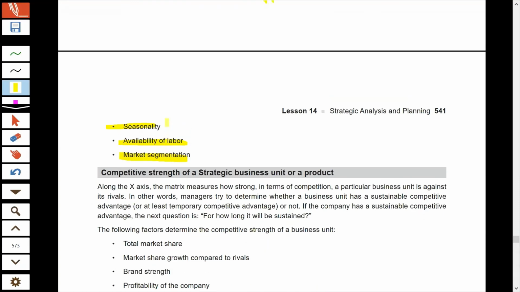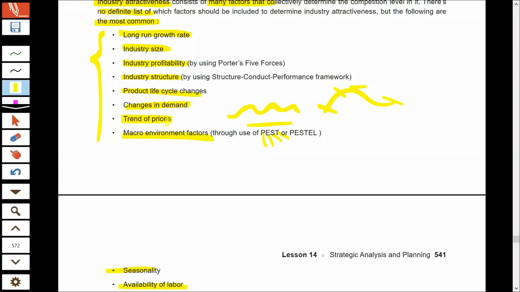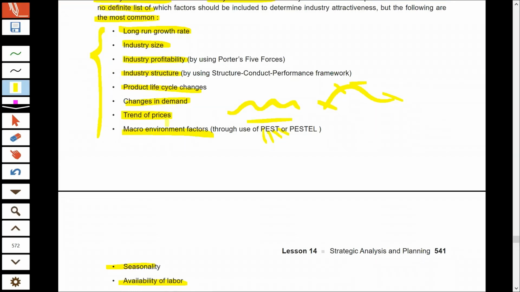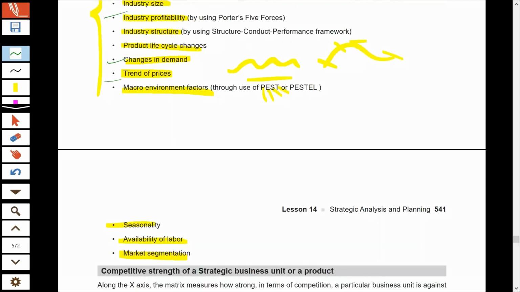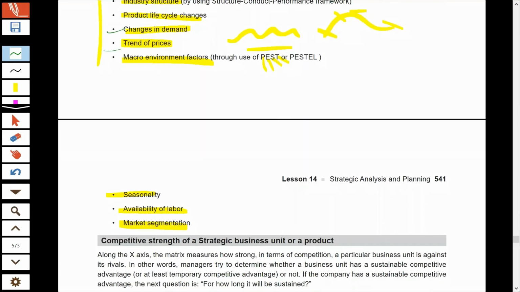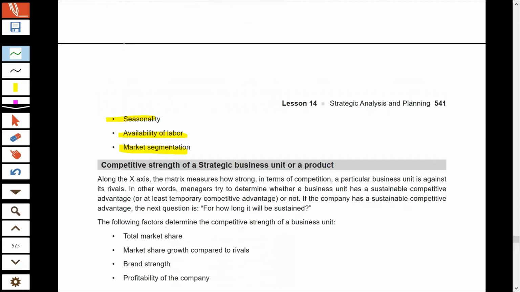So all these are taken into consideration. And if all these factors turn out to be positive, then you can label that industry as attractive. But if you see that these factors are not performing properly, such as if the demand changes so frequently, price fluctuates so highly, or if the industry profitability is low, these all point that the industry is not attractive. So we decide taking into consideration a number of factors, and not as we did in case of BCG. In BCG, we considered only one factor, whether the growth rate of the industry is high or not. But in GE, multiple factors are taken into consideration.